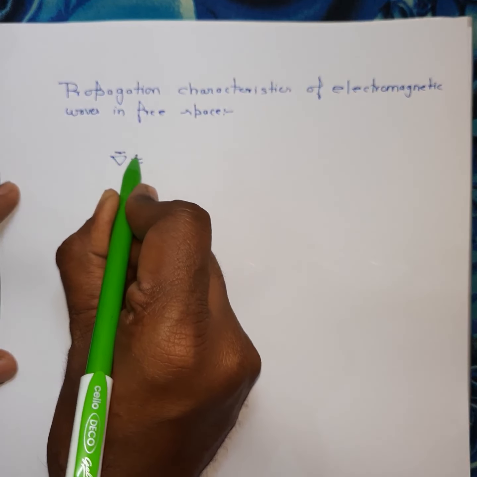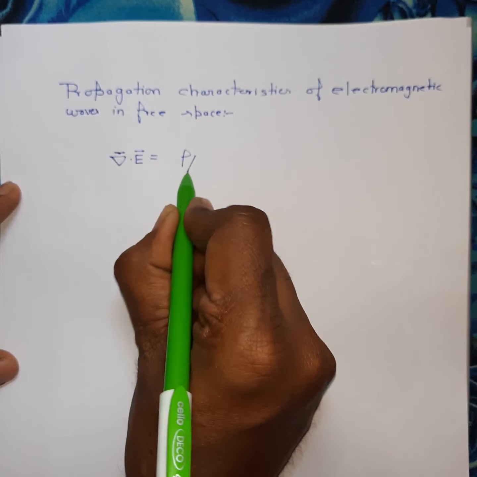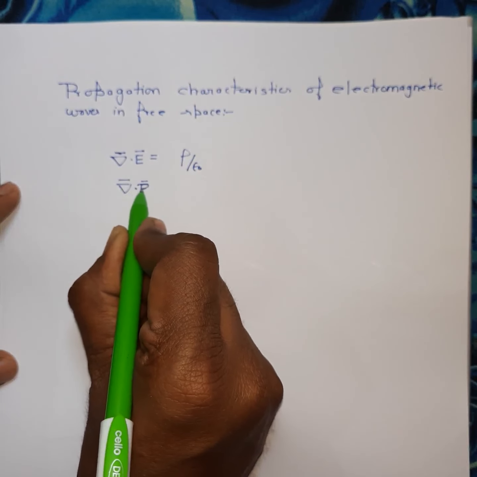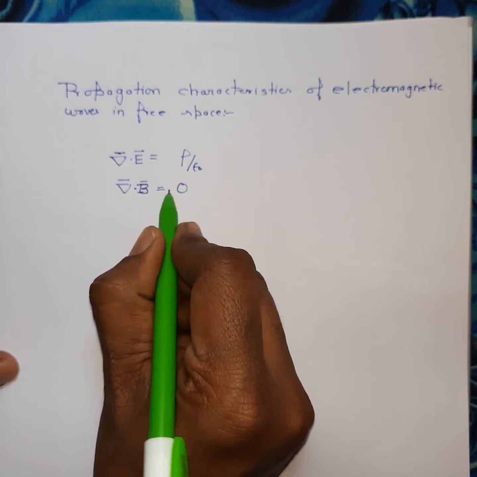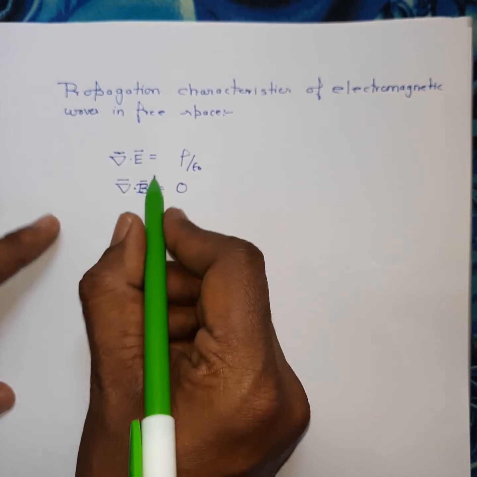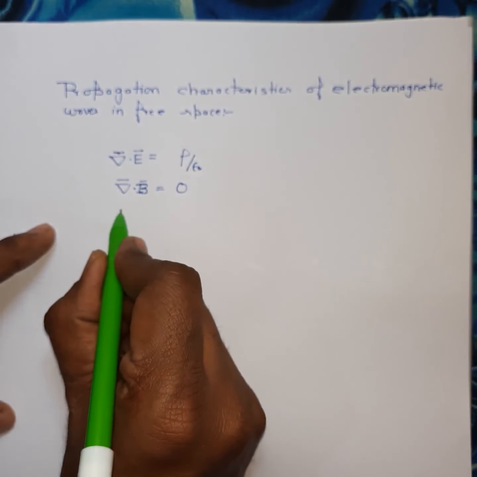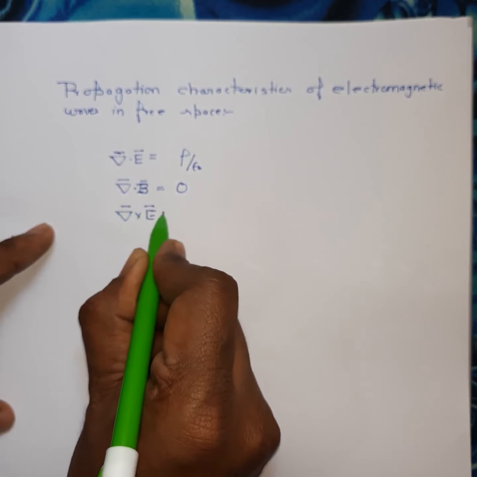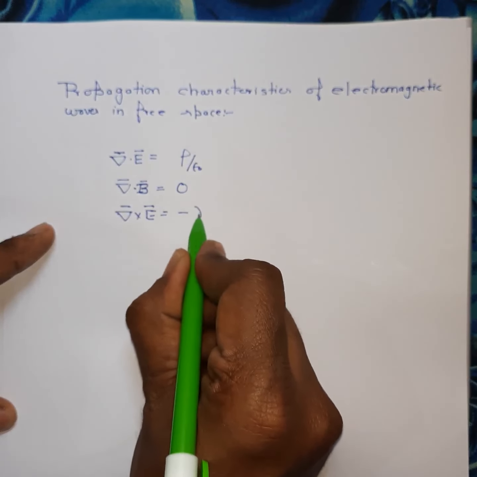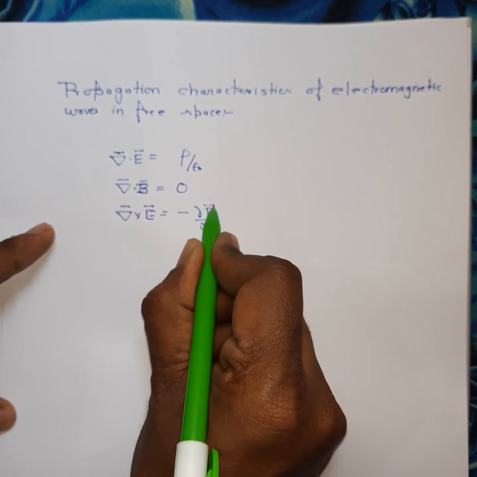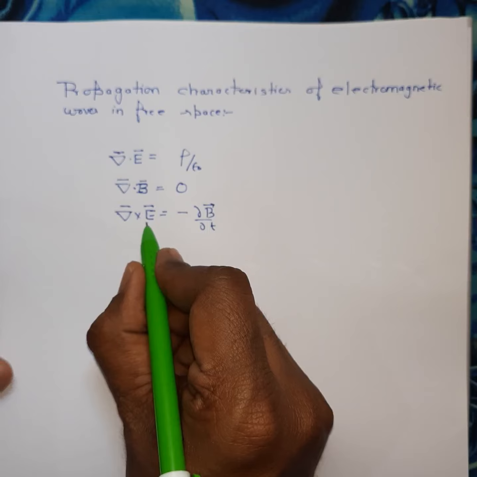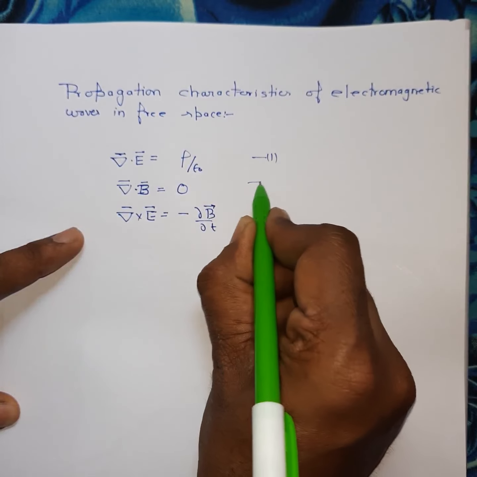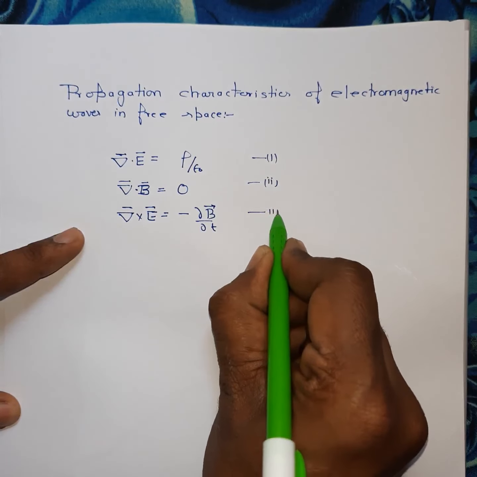There are four Maxwell equations. One is Gauss law for the electric field. The second one is divergence of B is equal to 0, which you can call Gauss law for the magnetic field. The other one is curl of E is equal to minus del B by del t. That is, a changing magnetic field produces an electric field. So this is your Faraday law. This is your first, this is second, and this is third equation.